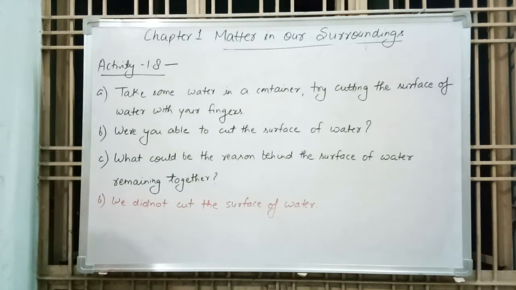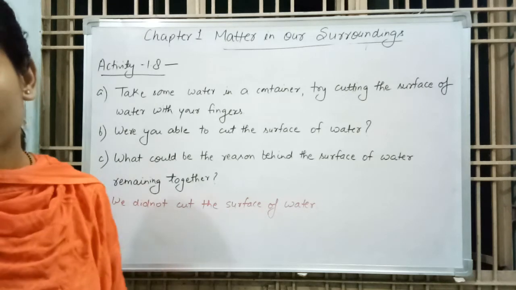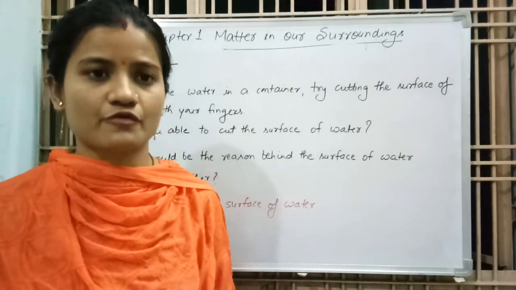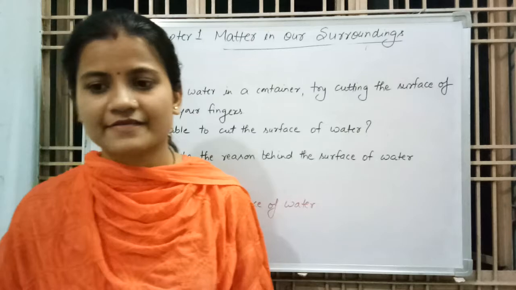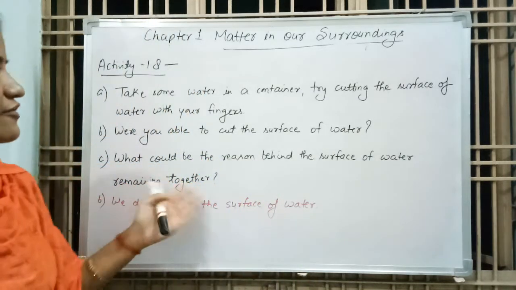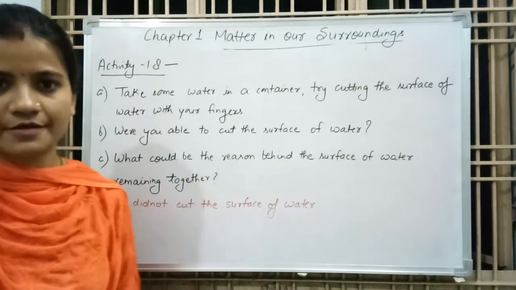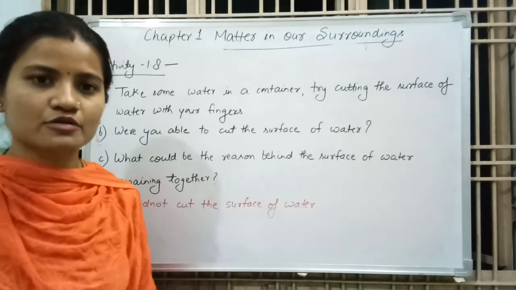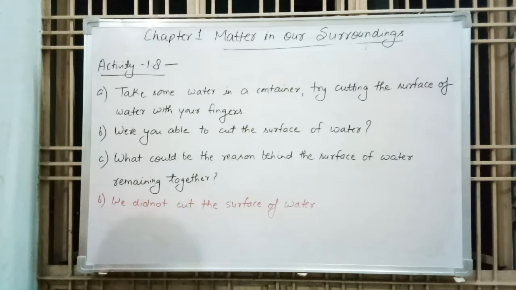The reason is that the surface of water is held together with greater force, that is force of attraction. That's why the surface of water remains together, because force of attraction acts between the particles of water molecules. That's why they are held together.